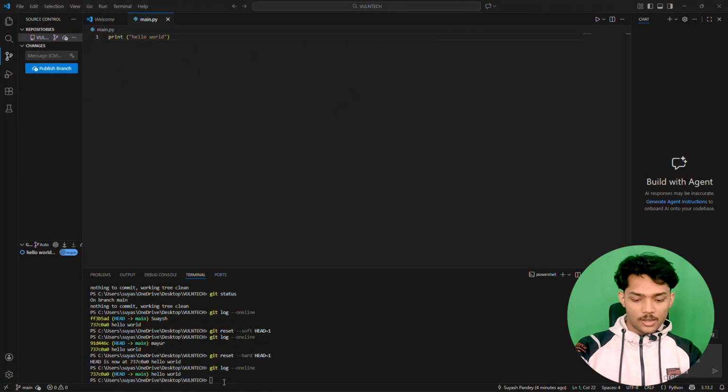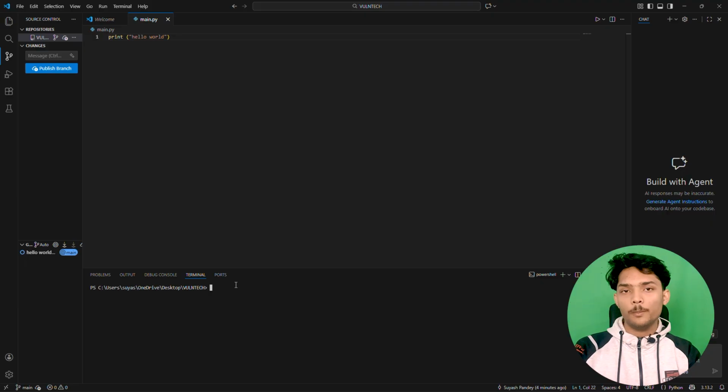Now let's clear this terminal and move ahead with the branch commands. And now what we are going to do is create some new branches, work on them, create some conflicts by intention, and solve these conflicts as well.